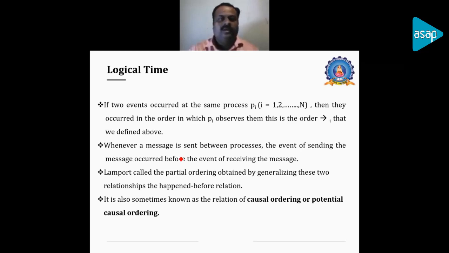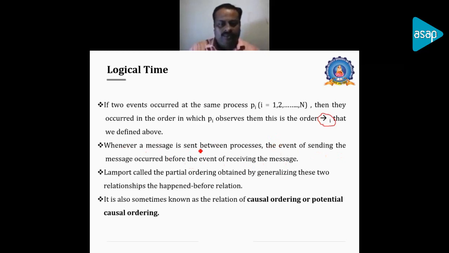Here we have an operator called the happens-before condition. A happens before B represents that A is the event that happened before B. That's all. When exactly event A happened or when exactly event B happened is not relevant here. Only the order is relevant.